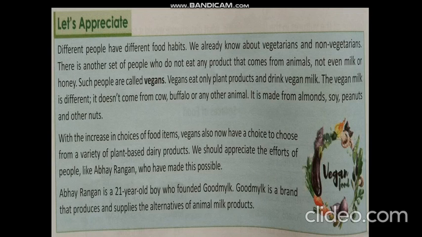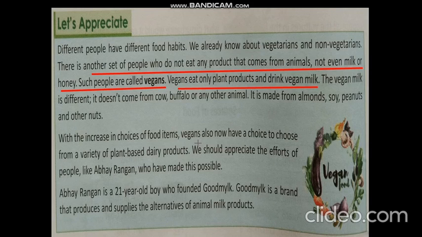As you all know, they are different from vegetarians and non-vegetarians. So there is another set of people who do not eat any product that comes from animals, not even milk or honey. Such people are called vegans. So what does a vegan eat? Vegans eat only plant products and drink vegan milk. So what is vegan milk? The vegan milk is different. It does not come from cow, buffalo or any other animal.